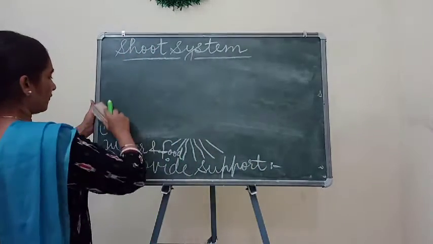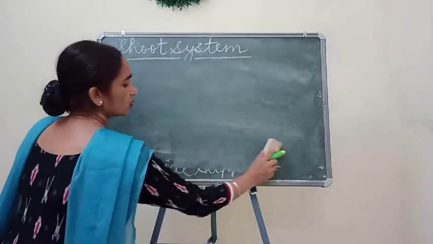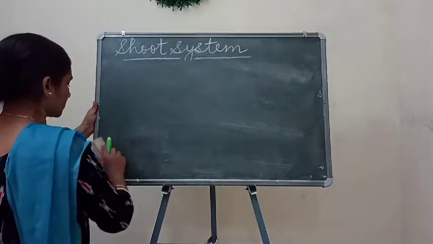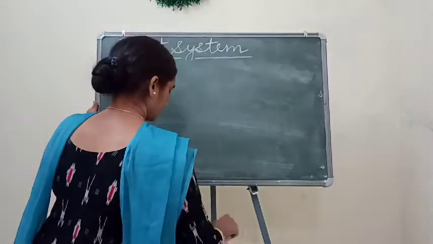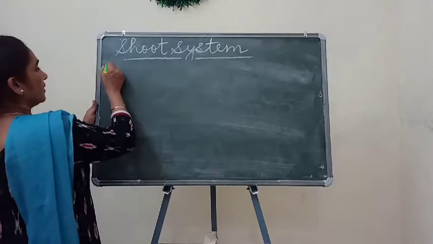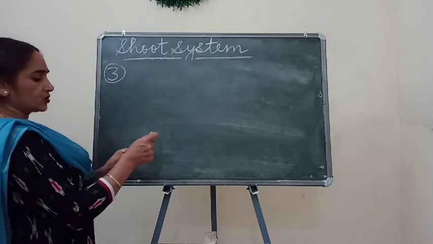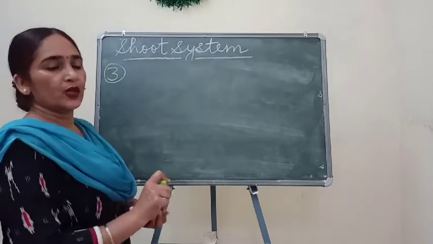And the third function of the stem is to store food.